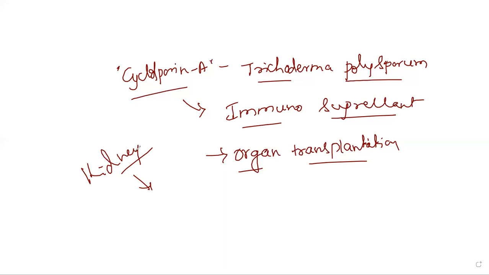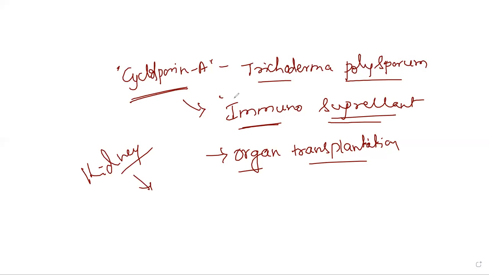So then our immune system starts fighting against that. Though everything was matched, the blood group and other things, sometimes there will be chances of rejection of the organ. The own immune system starts destroying the transplanted organ because it treats it as a foreign substance. Hence, in such cases, the immune system should be suppressed. The immune reaction should be reduced. Hence, in such cases, cyclosporin A is injected.